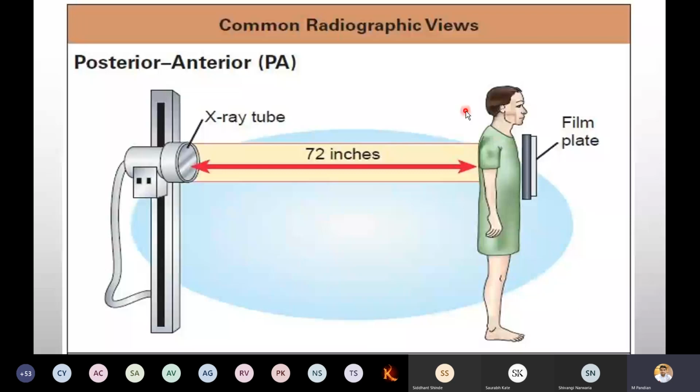Another thing you have to remember is the distance between the film plate and the X-ray tube. The distance is 72 inches. We have to maintain the distance so that the proper emission of rays will be emitted from the tube. It should not damage the particular tissue, which is carcinogenesis, as I told you earlier.